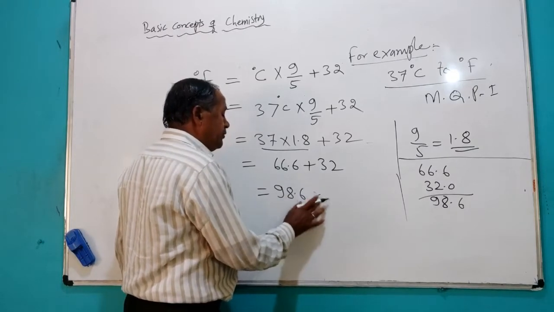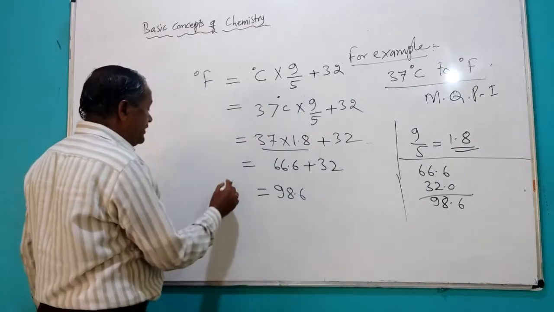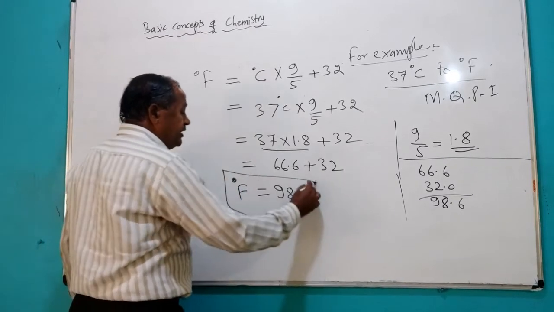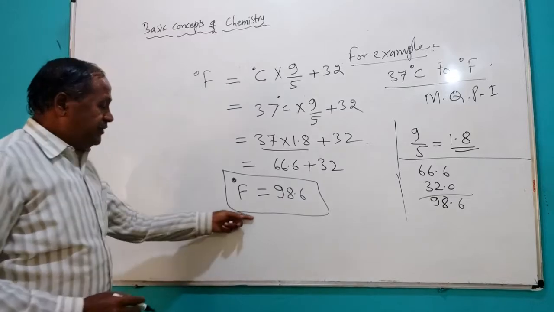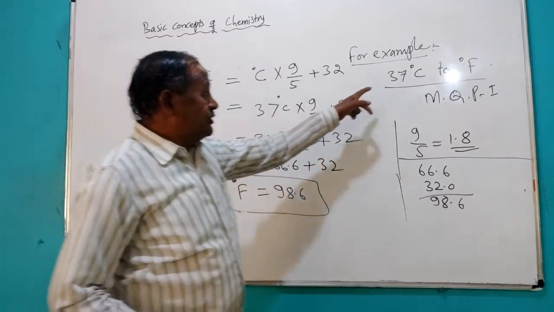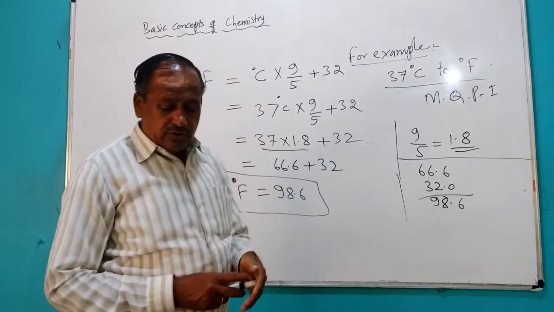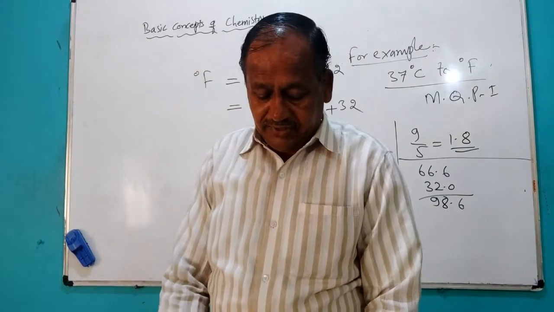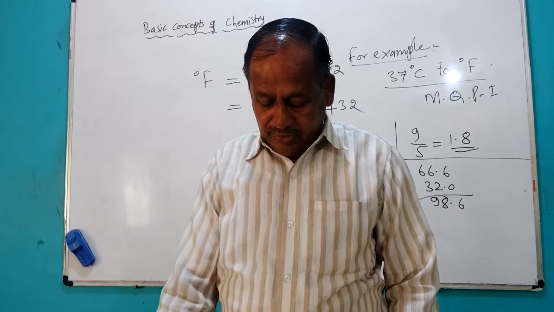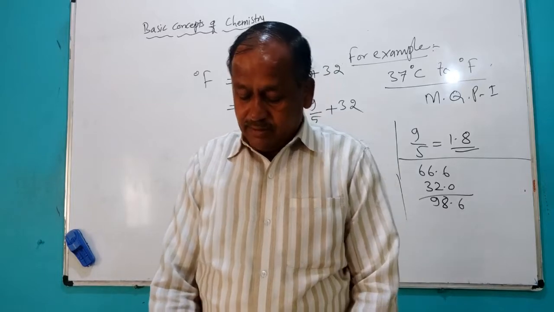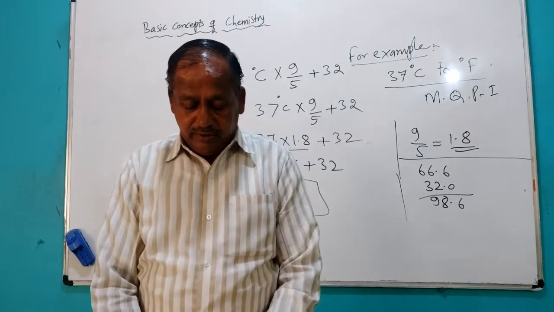Or this value, we can say, degree Fahrenheit for 37 degree Celsius, you will get 98.6. This will be the correct answer for this question, a 2 mark question. So like that, these are the basic points you have seen in this topic.